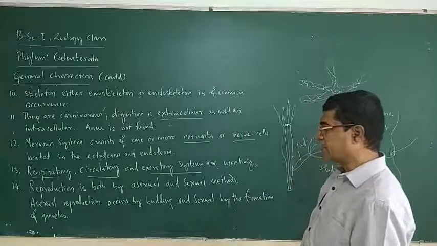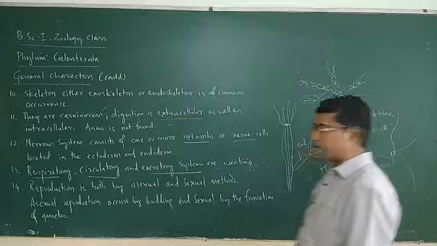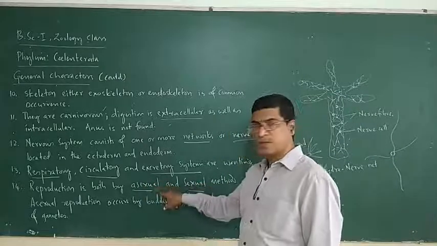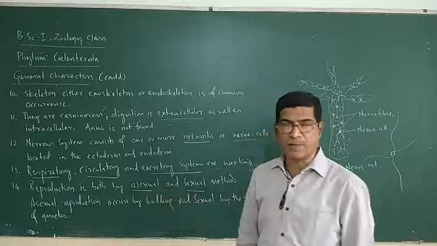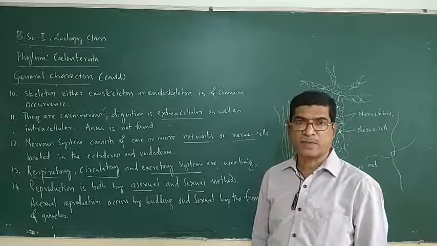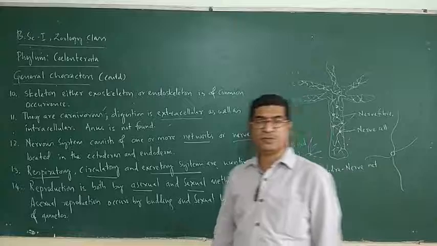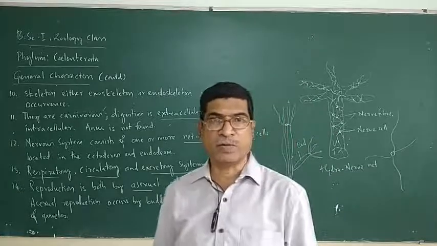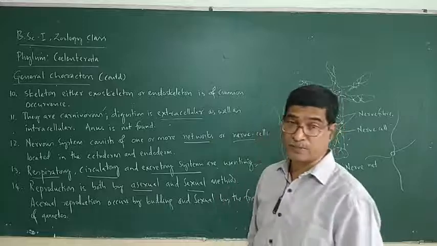Okay? Then reproduction is both by asexual and sexual methods. Asexual and sexual. Asexual means without the involvement of gametes, sex cells, body itself divides into several individuals. That would be referred as asexual reproduction.